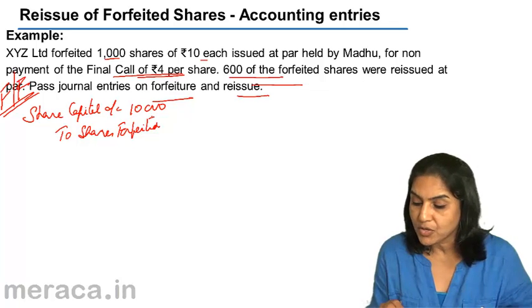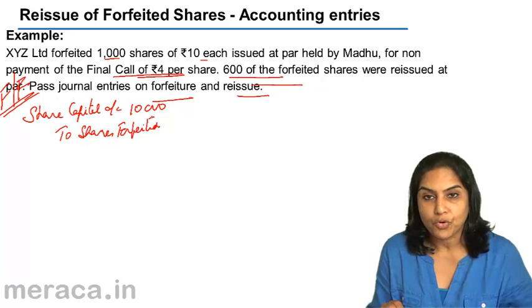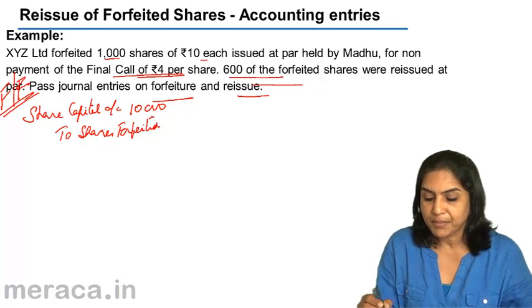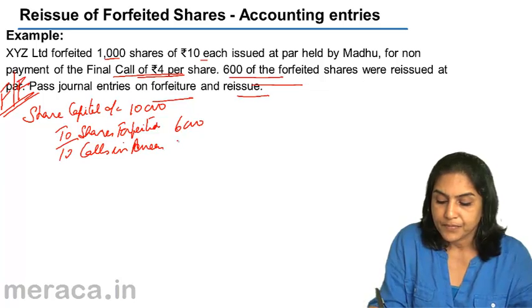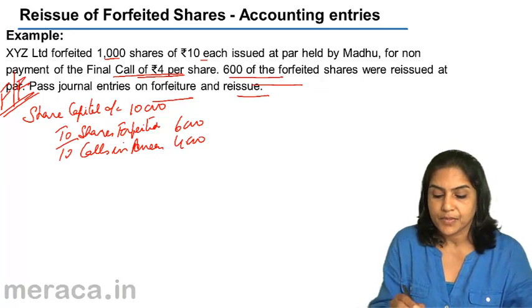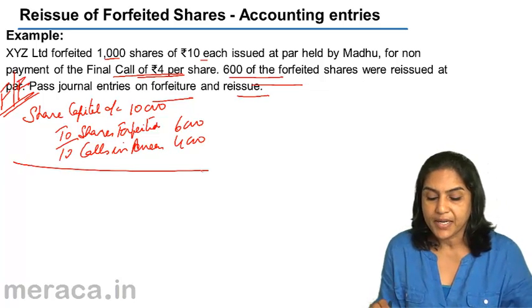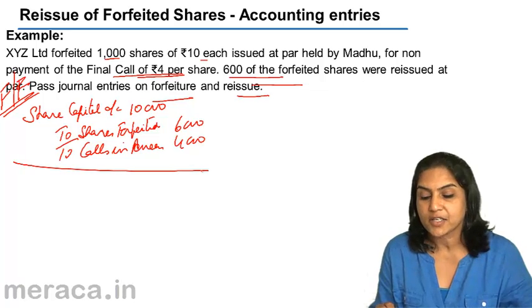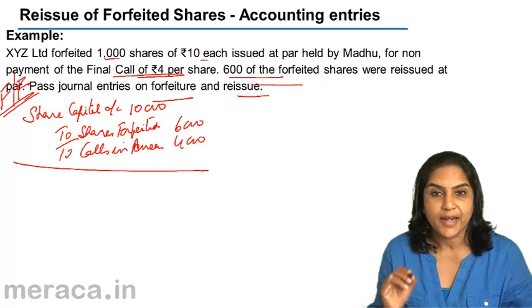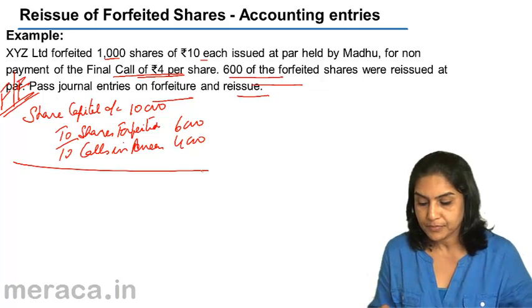We're talking of 1000 shares. Final call of 4 was not paid, 6 must have been paid. Therefore, 6,000. To calls in arrears with the amount not paid, that is 4,000. So share capital account debit 10,000, to shares forfeited 6,000, to calls in arrears 4,000. This is our entry on forfeiture.